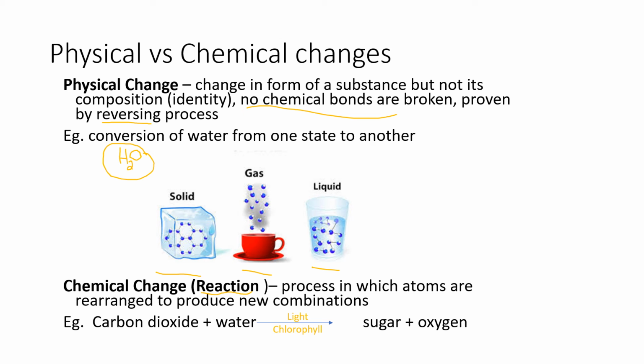So the example I have below is that of photosynthesis. For photosynthesis, carbon dioxide and water, along with light and chlorophyll, are converted into, or chemically changed into, sugar and oxygen. So for this process to happen, we're actually seeing bonds being broken and new bonds being formed, classifying it as a chemical change. There are many examples of both physical and chemical changes.